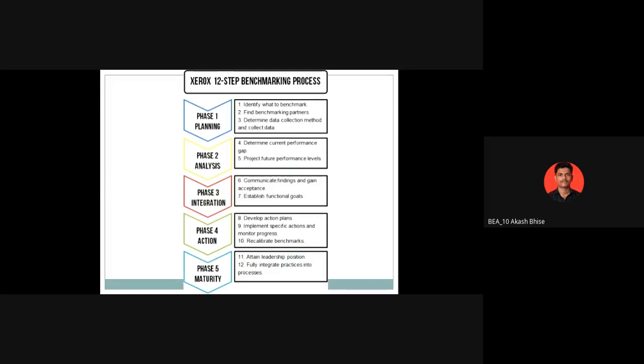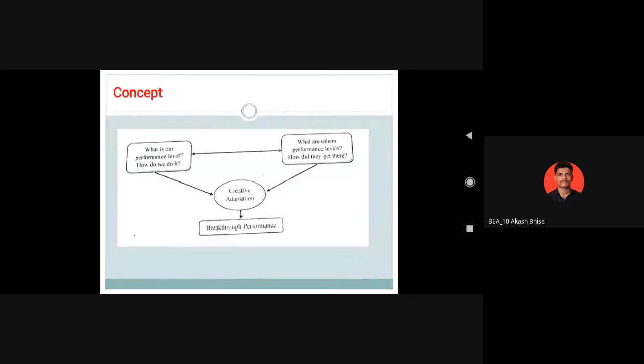Is it right? So these are the 12 steps of the benchmarking. Is it right? Now concept, what is concept? Already we have discussed a lot. Breakthrough performance. What is our performance level and what are our others?